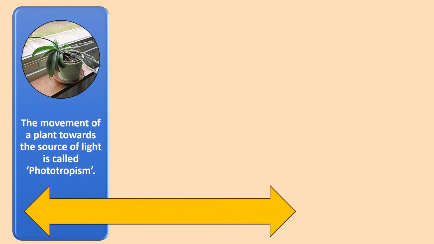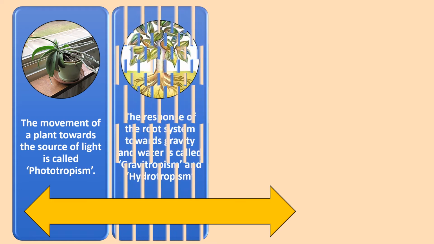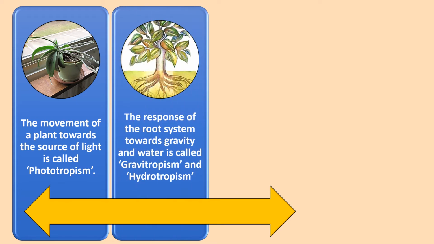Now, when the plant moves towards light, you can see this plant here moving out of the window, that movement is called phototropic movement or phototropism. Whereas when the roots of plants move towards the ground, towards gravity, and in search of water, towards gravity is gravitropic movement or gravitropism, and towards water is hydrotropic movement or hydrotropism.